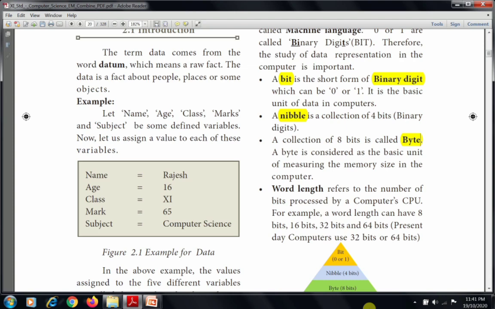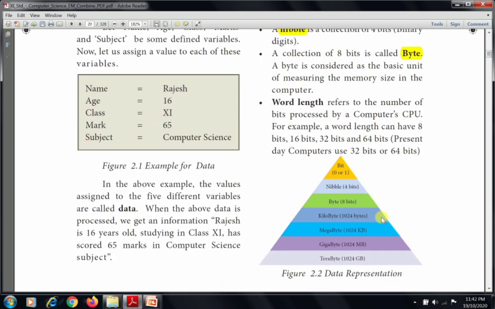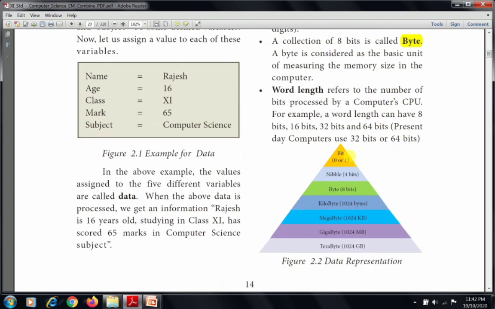So its speed gets defined by that. For example, in computers, 8 bit, 16 bit, 32 bit and 64 bits are accepted as word lengths. Nowadays, what is being used in present day computers is 32 bits or 64 bits.